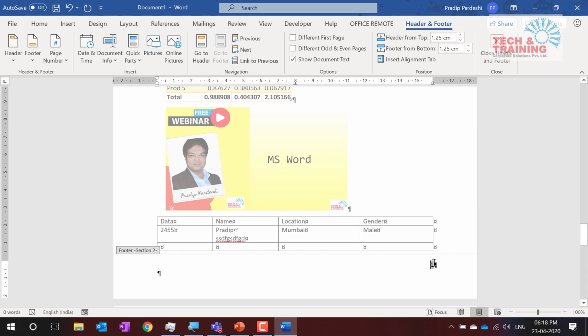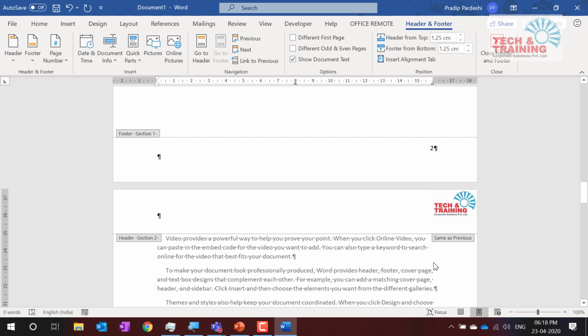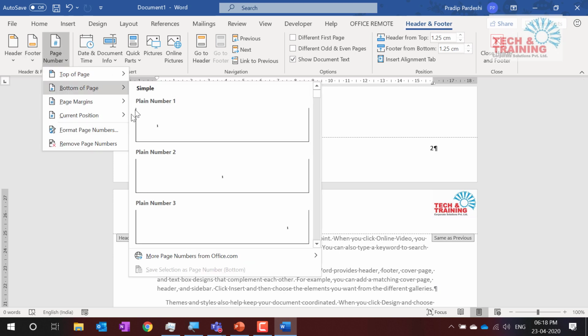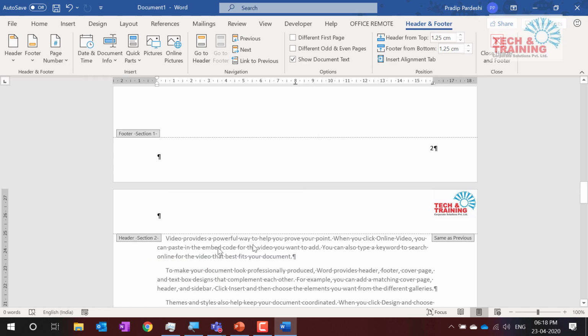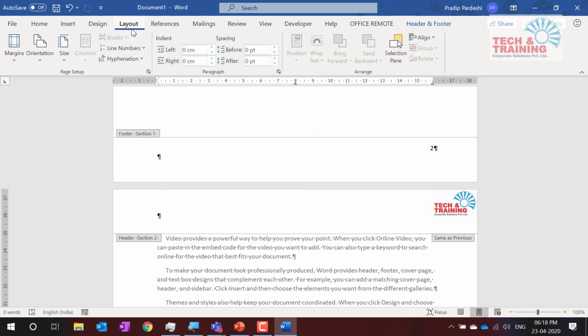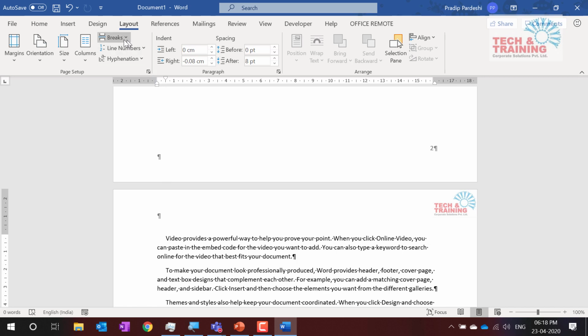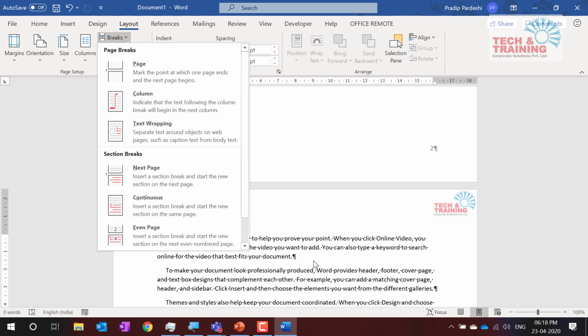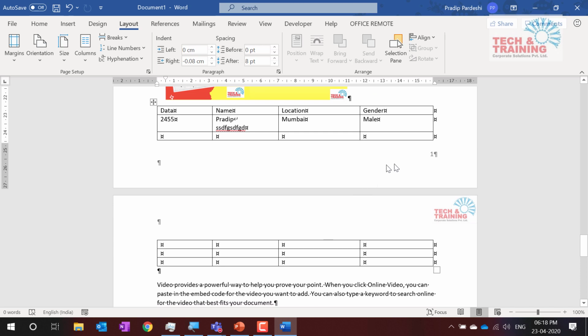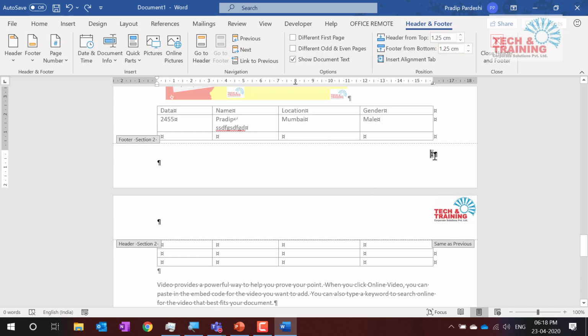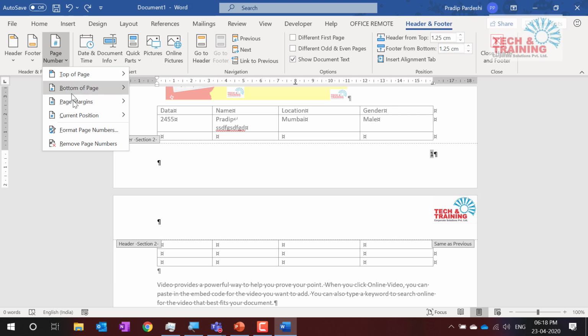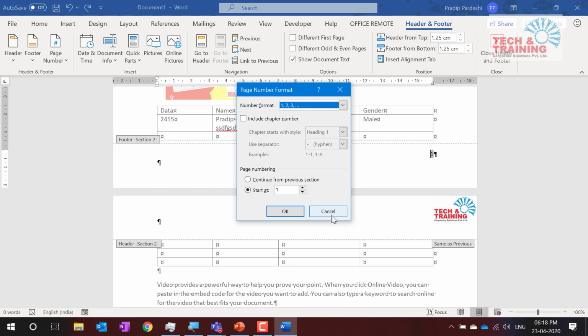I repeat the process once again. First thing we need to do is header footer, page number, and you select whatever position you want the page number to be at. Then you click here, go to layout, select the position and give the break as continuous. Once that is done, go to the page number where you want it to be 1, select that, and then uncheck this option that says link to previous. Then go to page number and select format page number, and automatically it will ask you start at 1, just give 1.